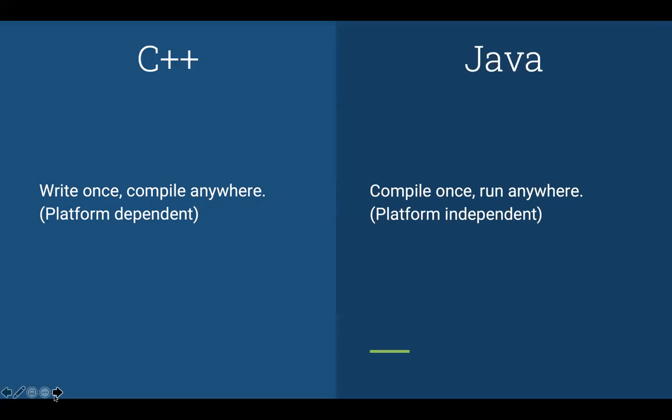While in Java, it's compile once, run anywhere. Because in Java, the source code is converted into the bytecode. You do not need to compile it again and again on every platform. You can just run the bytecode on any platform. So it is platform independent, which is one of the biggest advantages of Java.